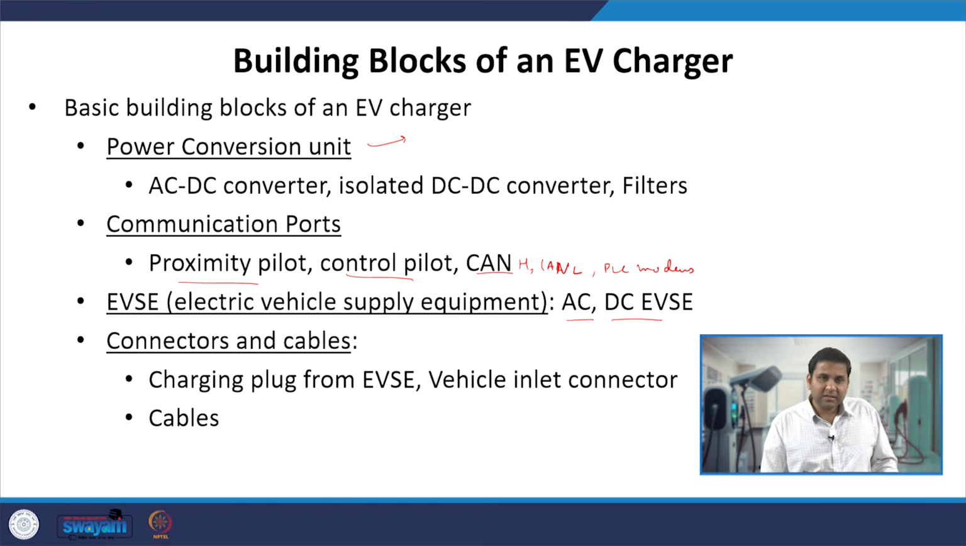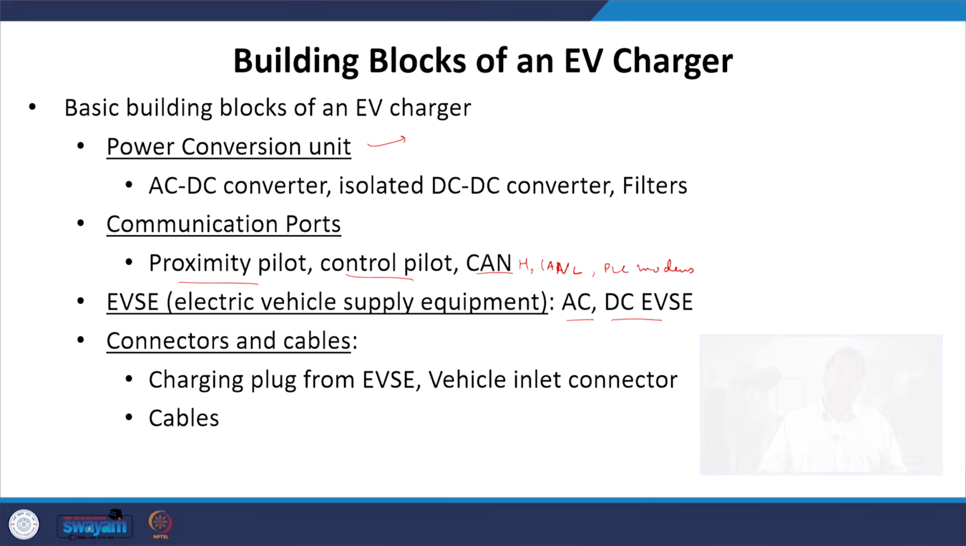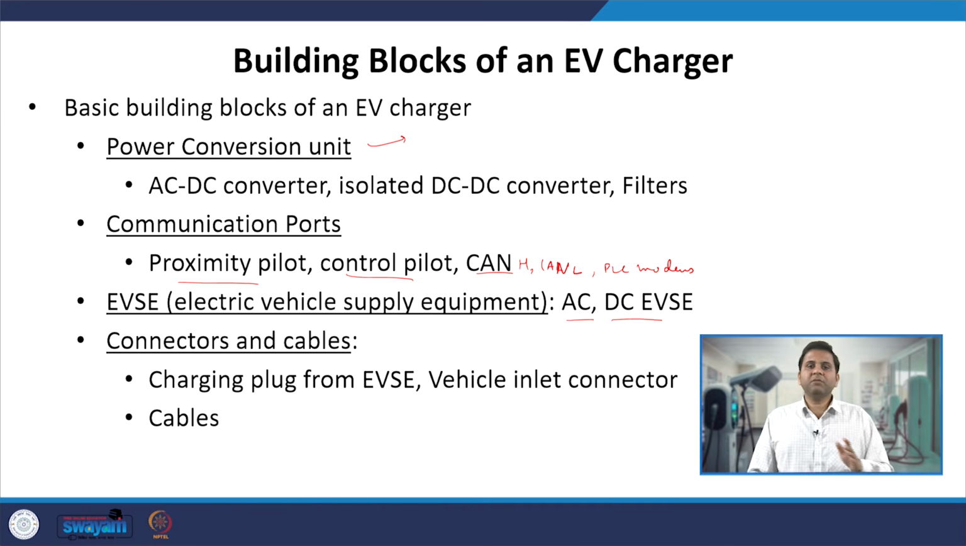And then you have the connectors and plug. These are important because the charging plug comes from the EVSE and gets plugged into the vehicle via the vehicle inlet connector, and the form factors of the plug and the inlet connector must be compatible such that they get plugged in properly. Further, we need cables that run from the EVSE to the vehicle, generally kept as 5 meter standard cables. So these are the building blocks of an EV charger.